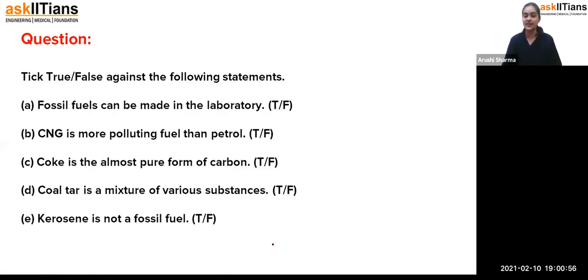Now we have some questions, because we have discussed all of the topics which we had to discuss in today's session. So now we have to see the true false statements here. Fossil fuels can be made in a laboratory. Is it possible to form fossil fuels in laboratories?